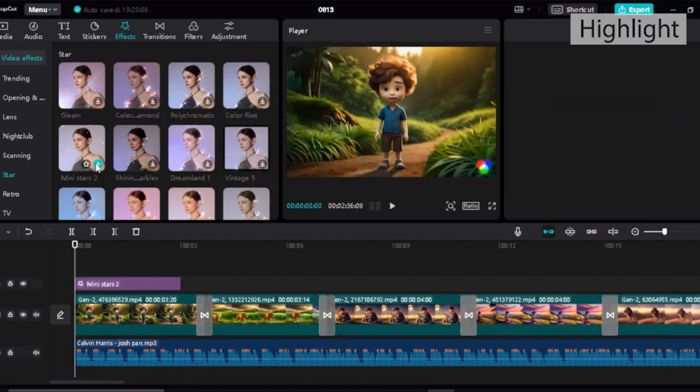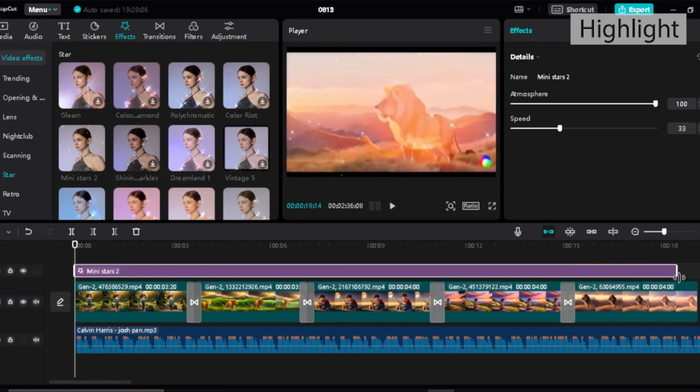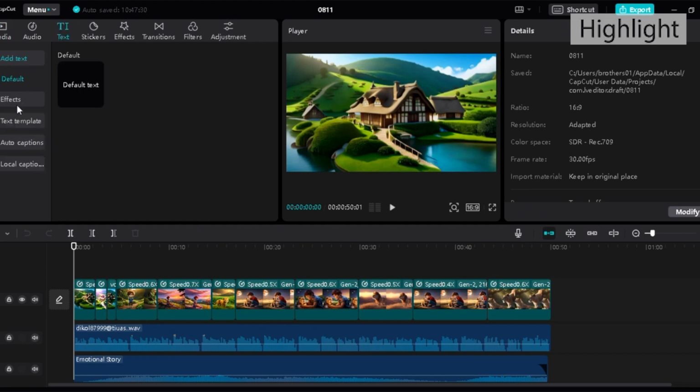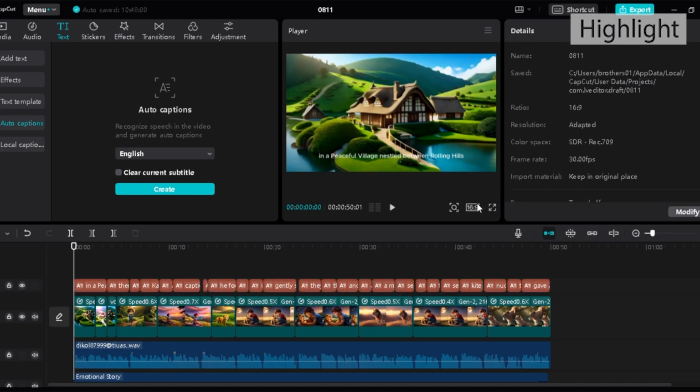If you can't understand any of the steps, then simply watch the video again in slow motion, because CapCut is a very easy editing tool. You can also add subtitles using this tool very easily. Just go to Text and Auto Captions, then click on Create. Now you can check out the result.